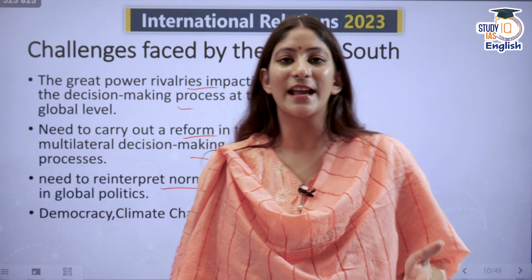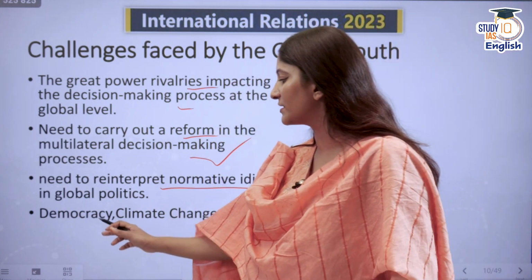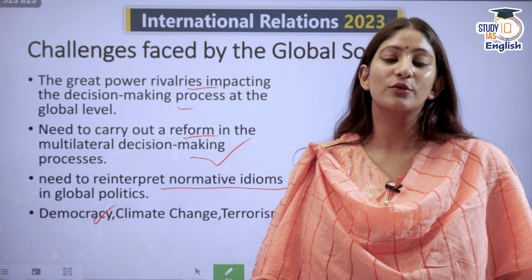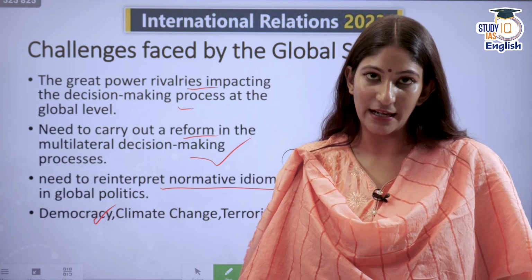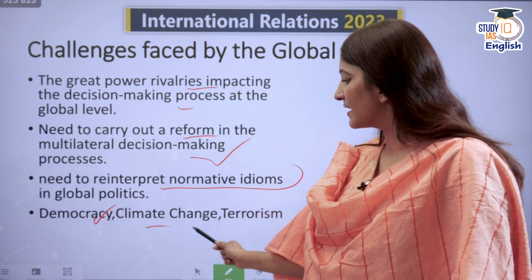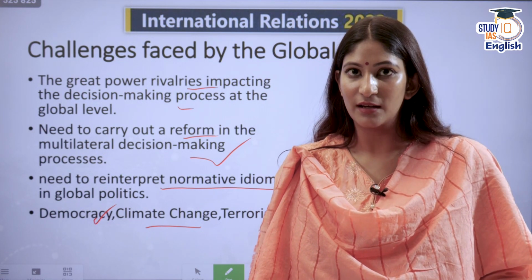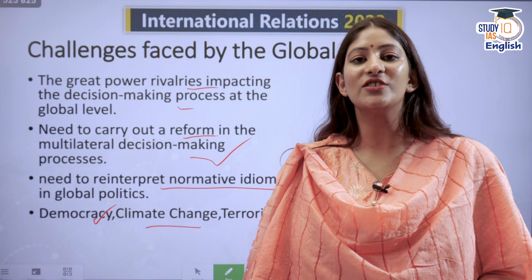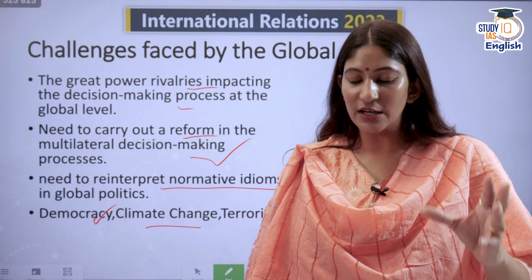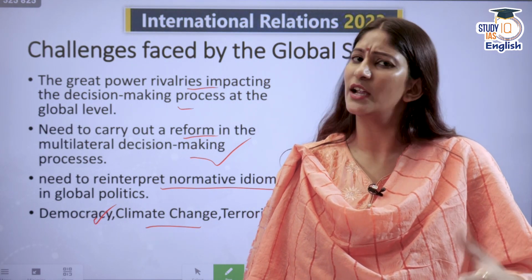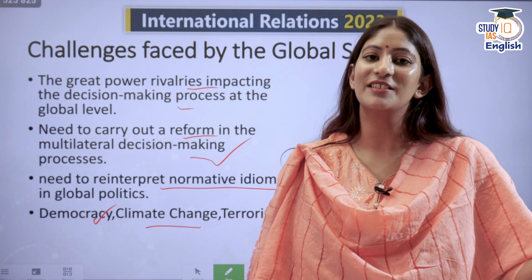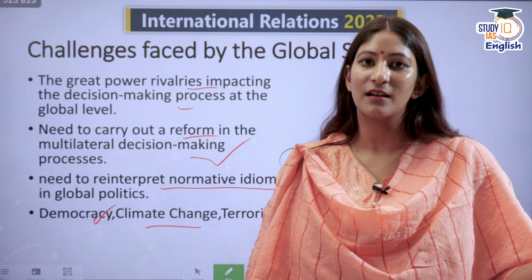Similarly, through definitions, I can do it. What is the definition of democracy? Many countries do not actually see eye to eye on that. What is climate change? Many countries call it a hoax. When climate change was impacting mostly the south, it was a hoax. Now it has started to impact the north as well.